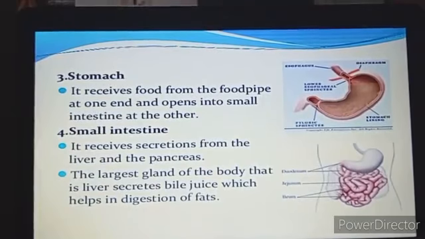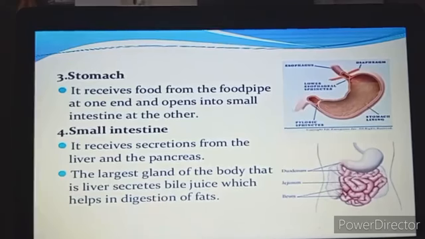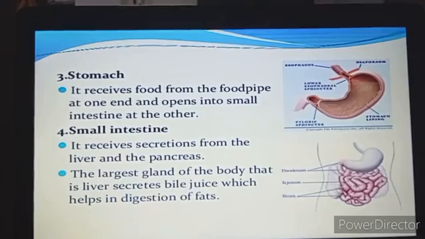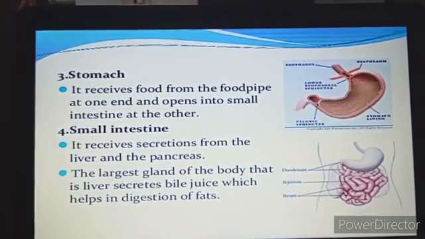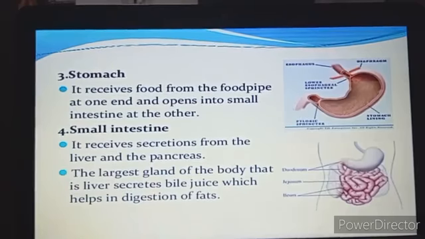The stomach is a muscular, hollow, thick-walled and flattened bag-like organ present on the left side of the abdomen. It is the widest part of the alimentary canal, and it receives food from the esophagus and, after partial digestion, transfers the food into the small intestine. What happens to the food? It is not that once the food has reached the stomach it will stay there. No, partial digestion takes place in the stomach, and thereafter the food is passed on into the small intestine.